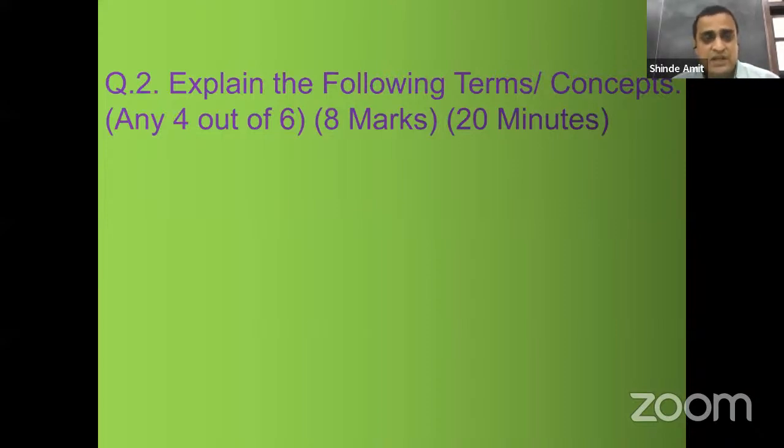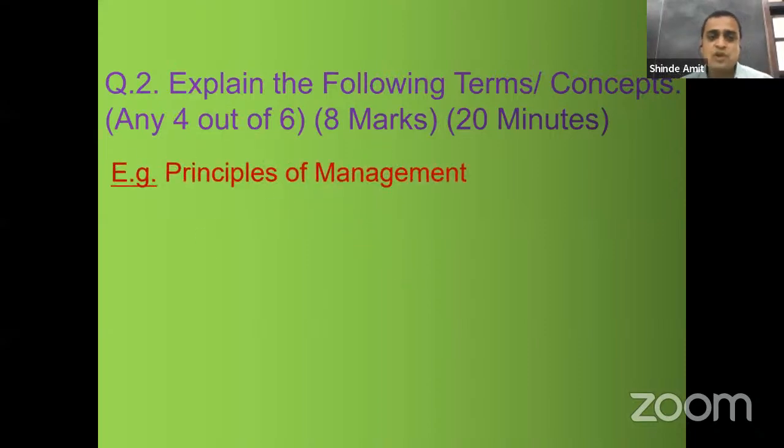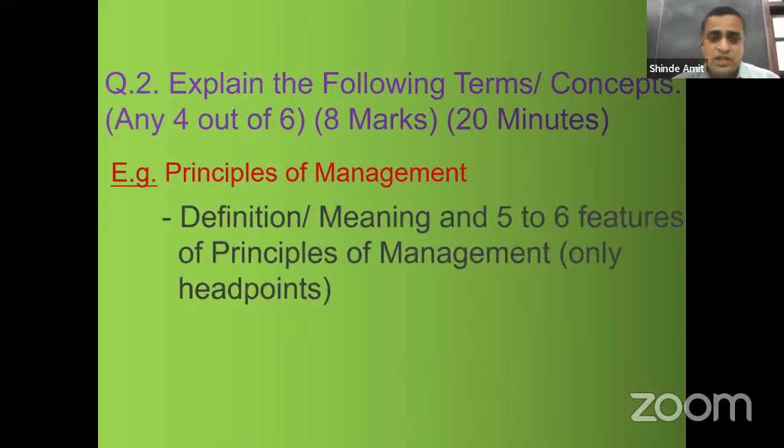Every question, every concept carries 2 marks each. Time allotted 20 minutes, so you can give 5 minutes to each question as the standard time we have already seen. For example, principles of management. This concept we have to describe. Now what we are supposed to write here? This carries the 2 marks question. So here we can write definition or meaning, and we can explain 5 to 6 features of principles of management.